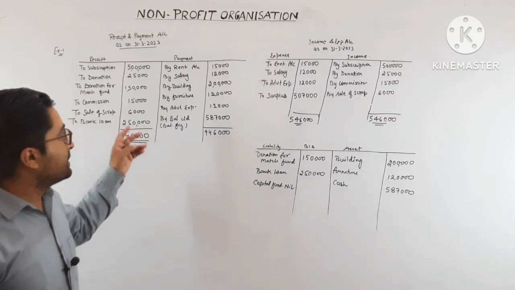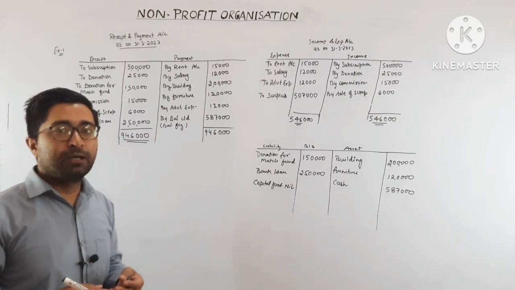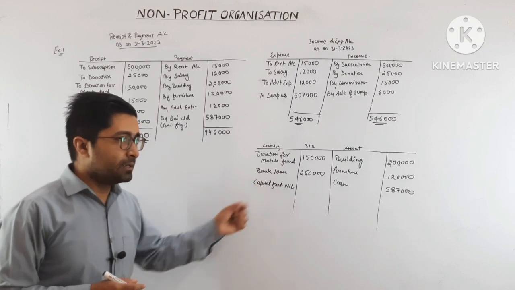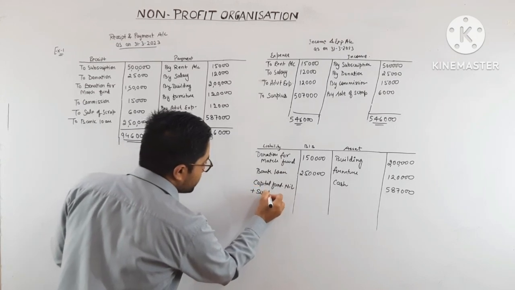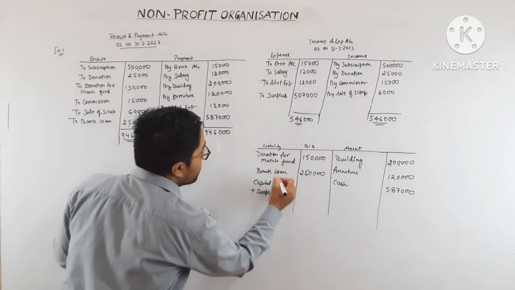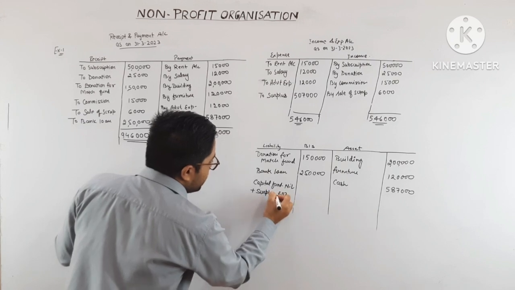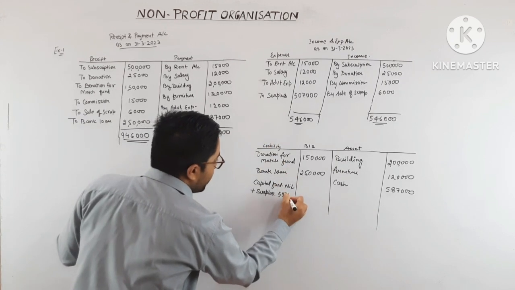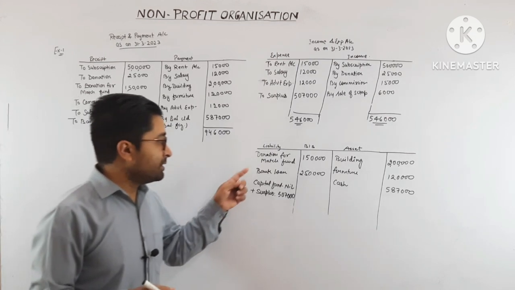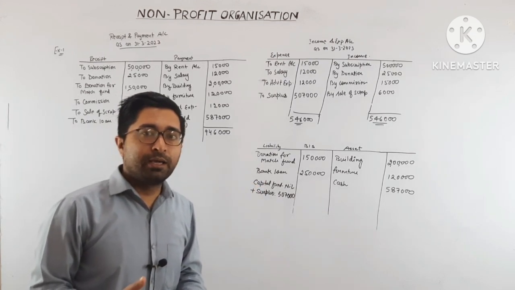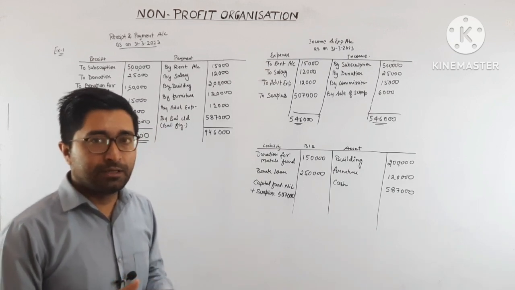It is a new NPO and there is no initial capital fund. So in the capital fund we add this surplus amount, 507,000. We add this profit to capital. We will not spend it anywhere; it will now count as the NPO's capital.